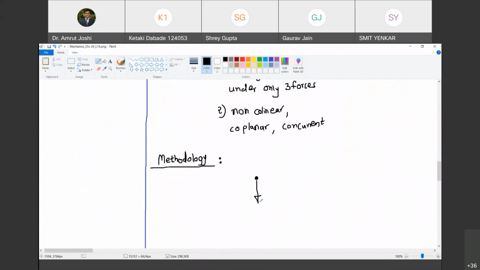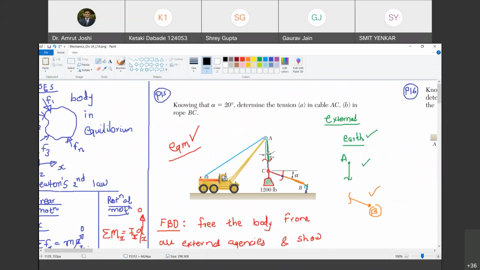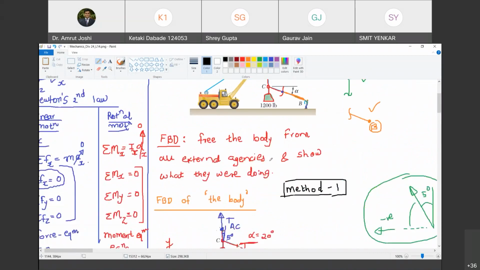I draw the free body diagram again. See, this is 1200, so 0.4536 into 1200, do you agree with me, into 9.81, this is in newtons. What is the other force here? TAC. Do you agree with me?